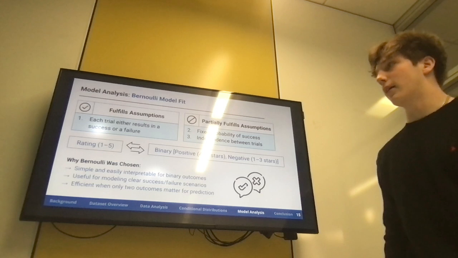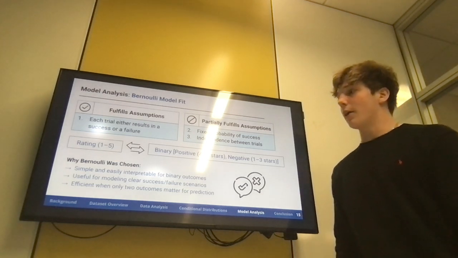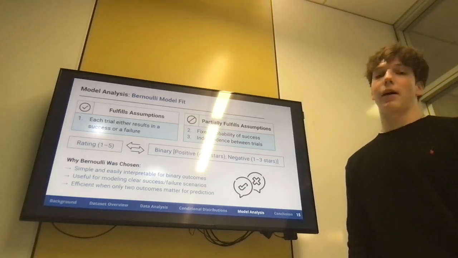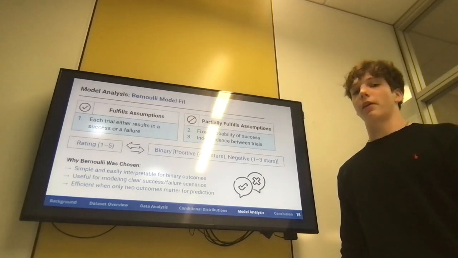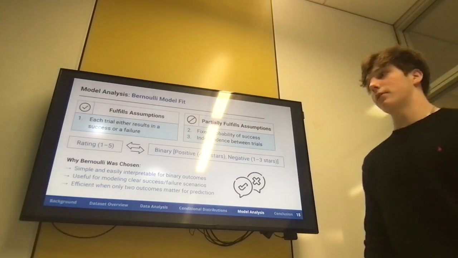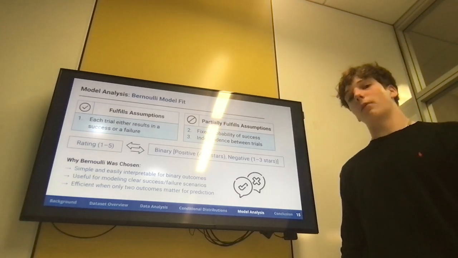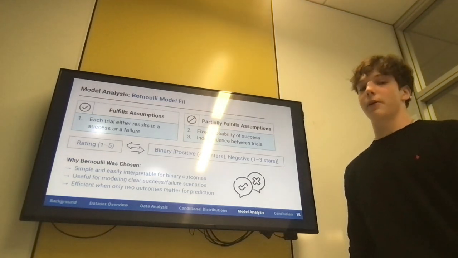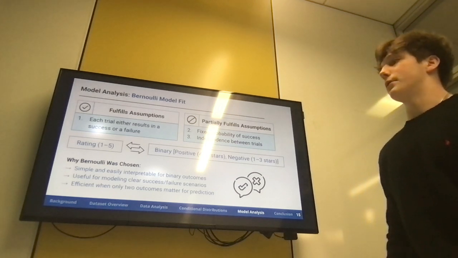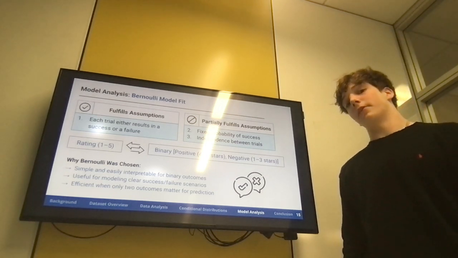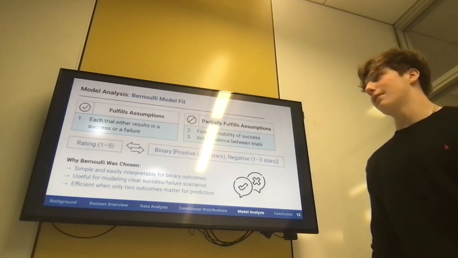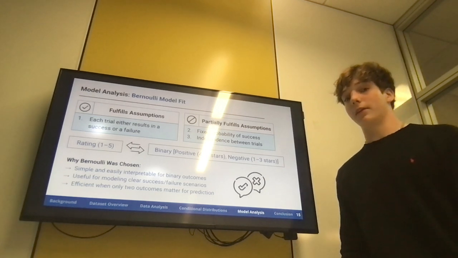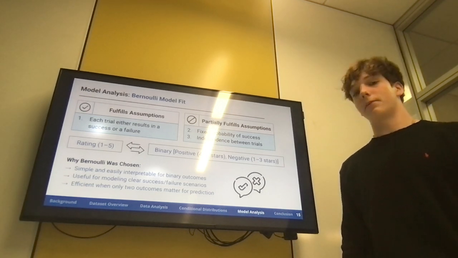Next, let's get into the model analysis. So I chose a Bernoulli model. I chose this because they're typically very simple and easy to interpret, and they're useful for modeling when given clear success-failure scenarios, which I did by transforming the rating from an ordinal 1 to 5 to binary 0 or 1. Now, it fulfills the primary assumption of the Bernoulli model, which is that each trial results in either a success or a failure, but it either partially fulfills or does not fulfill the next two: each trial has a fixed probability of success, and there's independence between trials.